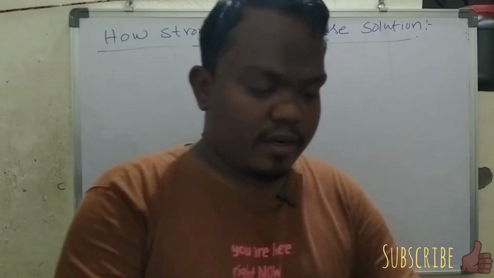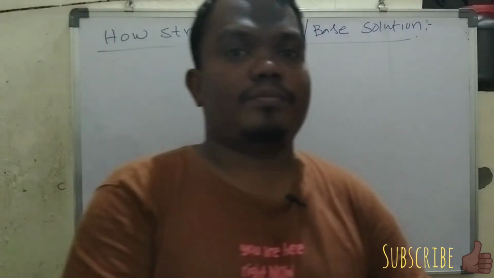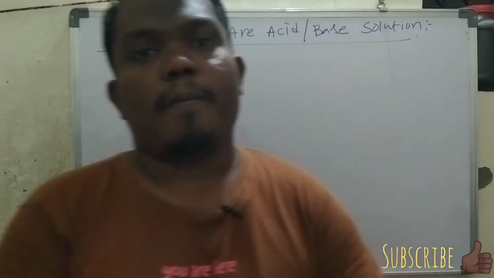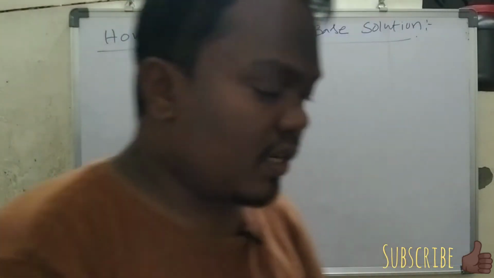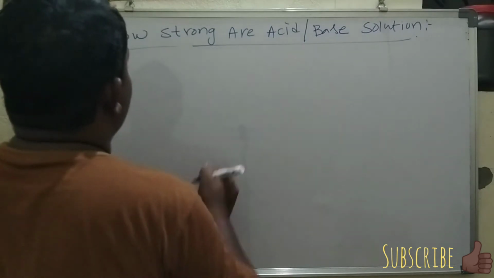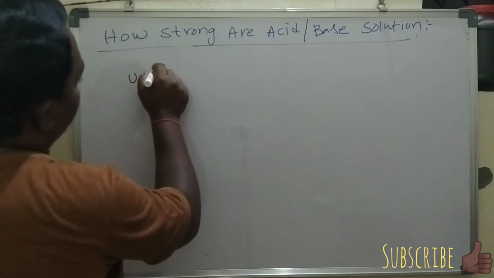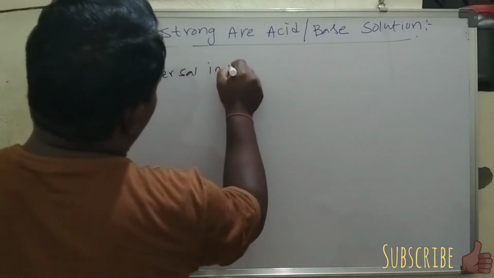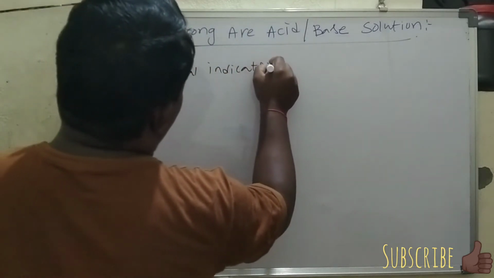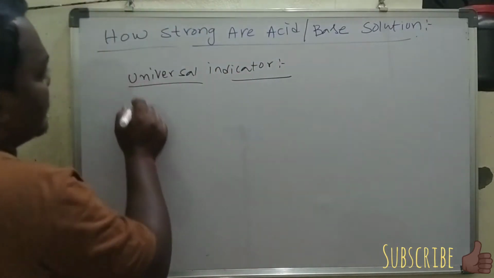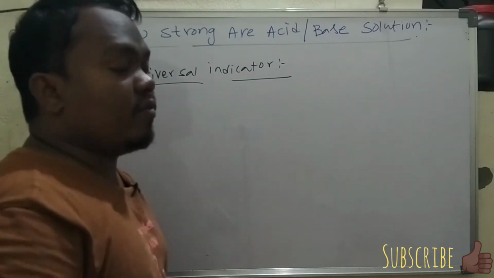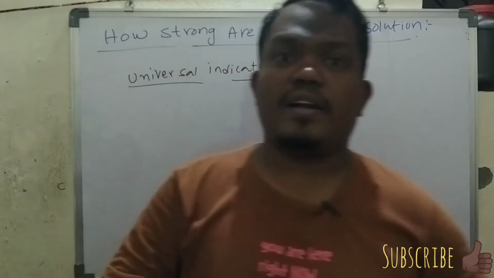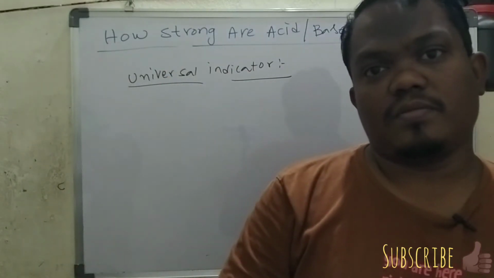Here we identify the H plus or OH minus concentration by using the universal indicator.